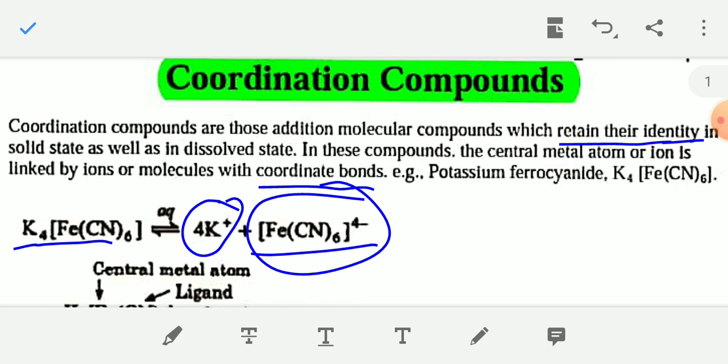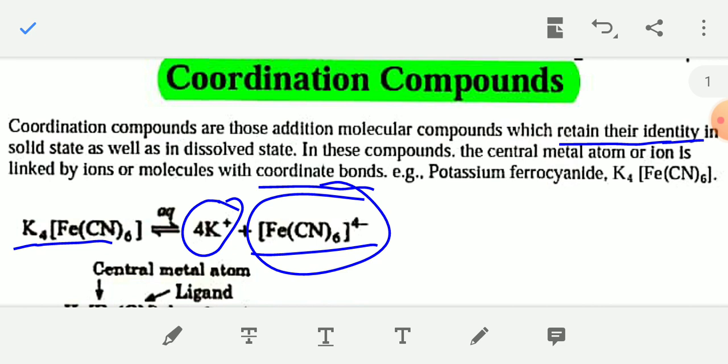Today I am going to discuss chapter 9 of class 12 chemistry. The topic is coordination compounds. You have already studied in class 11 about ionic and covalent compounds, and in class 12 you have to read about coordination compounds. So what are these coordination compounds? I am explaining this with the help of an example.